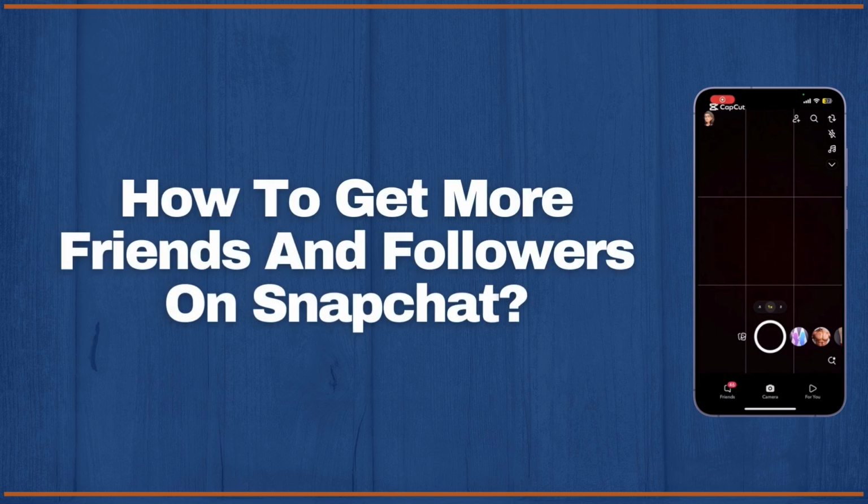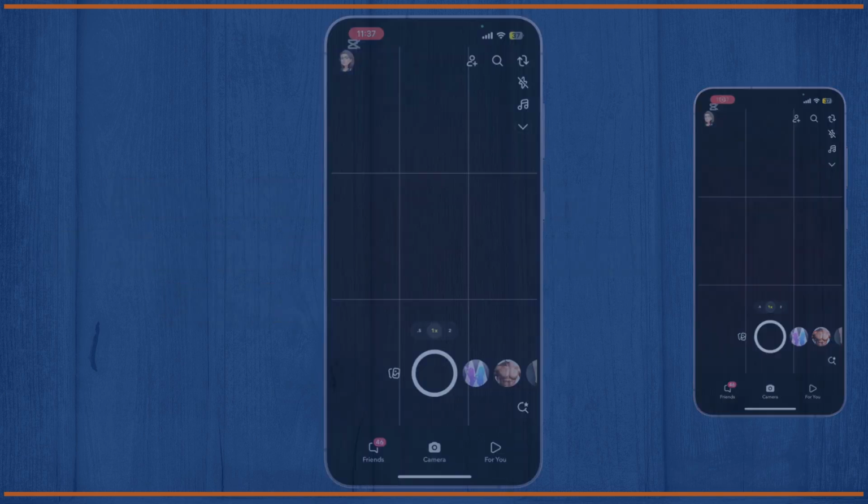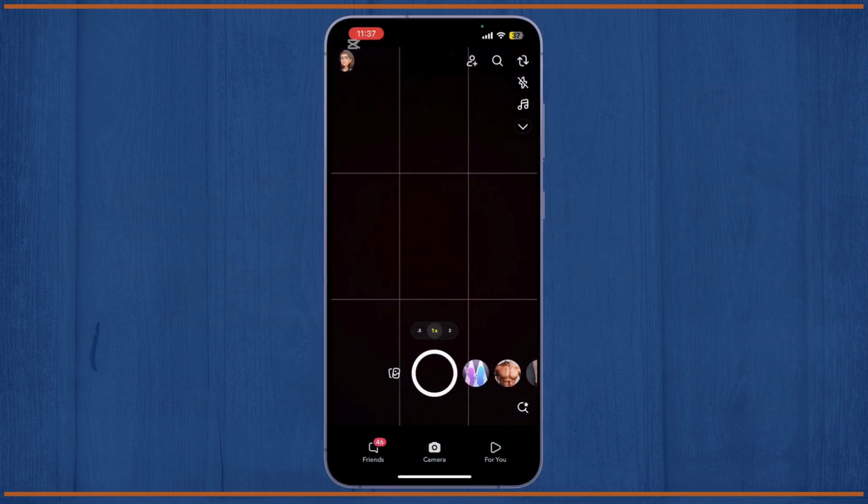How to get more friends and followers in Snapchat. Want to grow your Snapchat account and get more friends and followers? You've come to the right place. In today's video, I'm going to walk you through a full step-by-step guide on how to get more friends and followers in Snapchat. So let's get started.